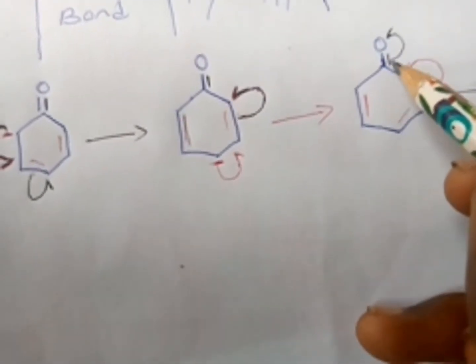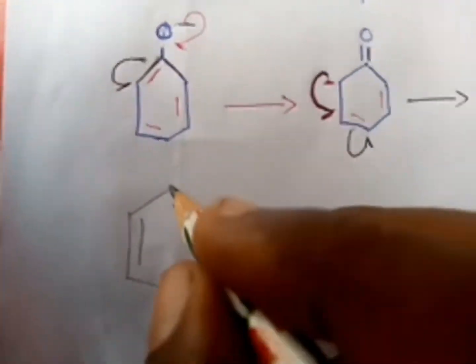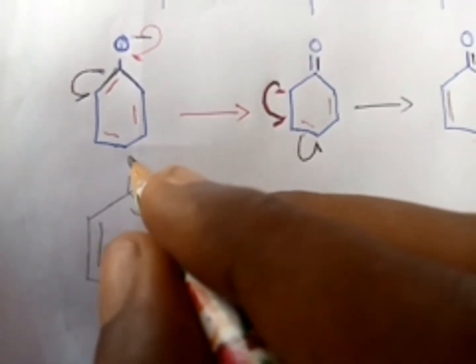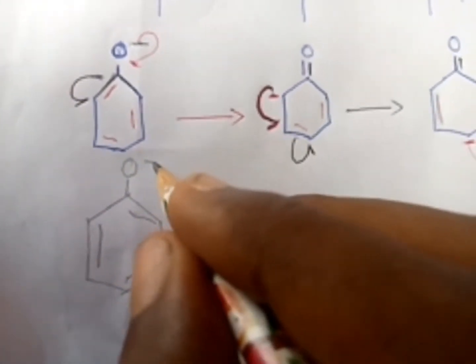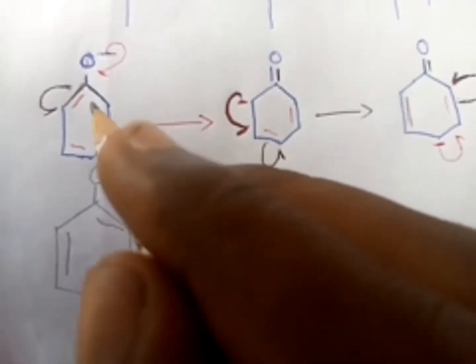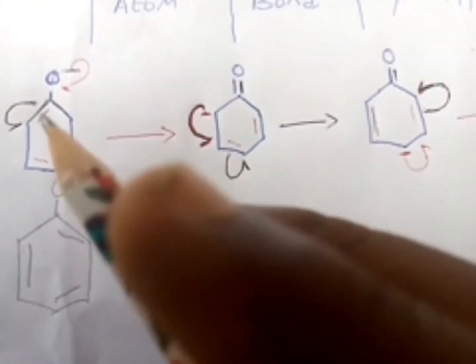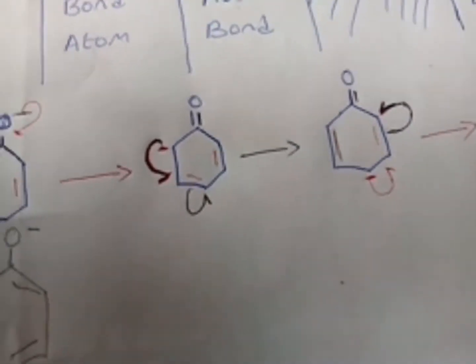And now this bond to atom will deposit a negative. Now it deposits a negative. You can see it has come back to the way it was before, but with an inversion. This one coming back here, this one coming back here, and this one going back here. So this is one complete resonance.